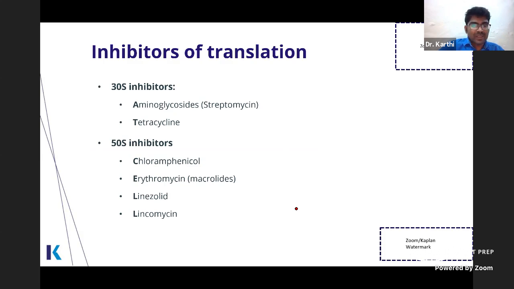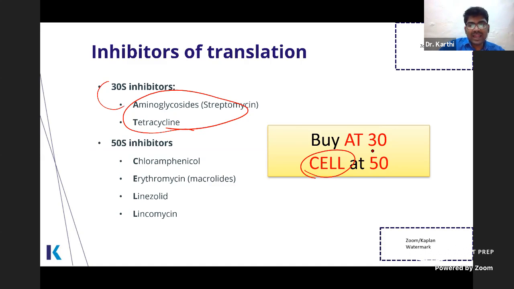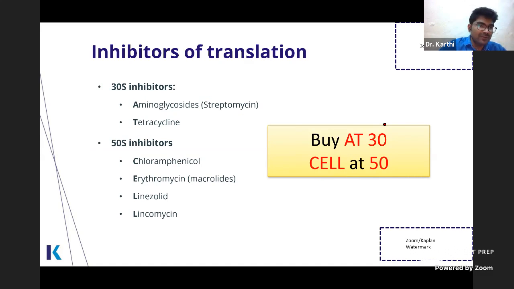Inhibitors of translation can be remembered by this famous mnemonic: buy at 30, sell at 50. So A, aminoglycosides, T, tetracycline. So buy at 30, right? These two are the inhibitors of 30S. You know, the 30S ribosome is involved in the recognition portion. The large 50S ribosome is involved in the actual peptide bond formation, so this is inhibited by sell at 50. It's a very famous mnemonic everyone knows: chloramphenicol, erythromycin, linezolid, and lincomycin.